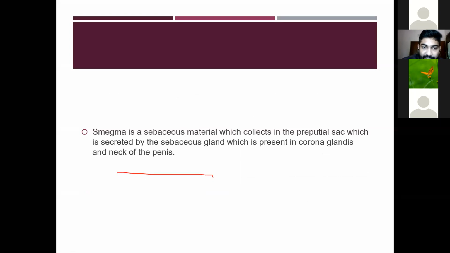It is a sebaceous material collected in the preputial sac, which is secreted by the sebaceous glands present in the corona glandis and the neck of the penis. So the corona glandis has various sebaceous glands that secrete a substance called smegma, which is collected in the preputial sac.